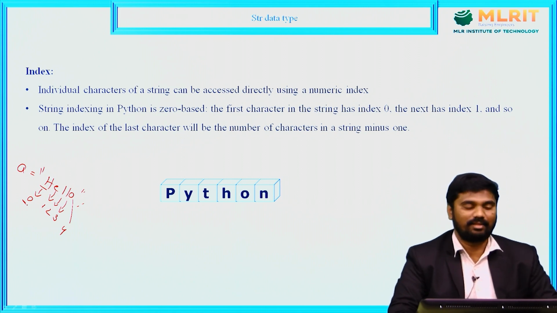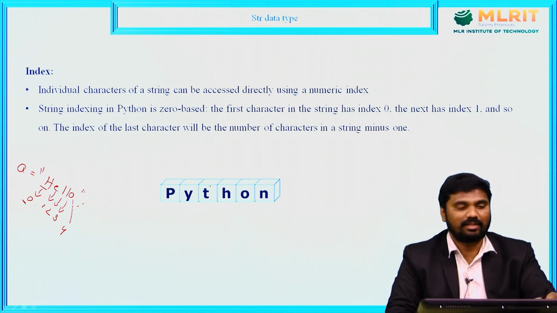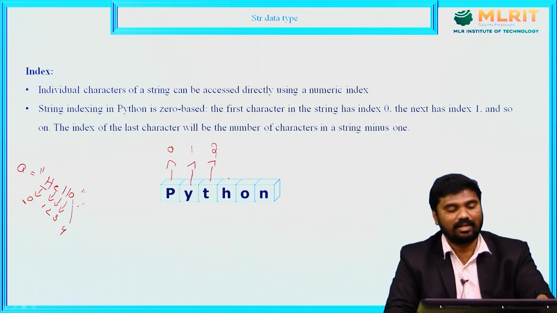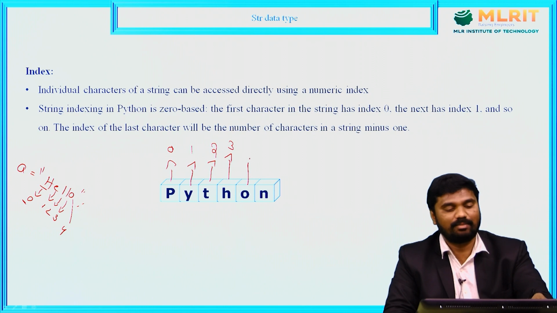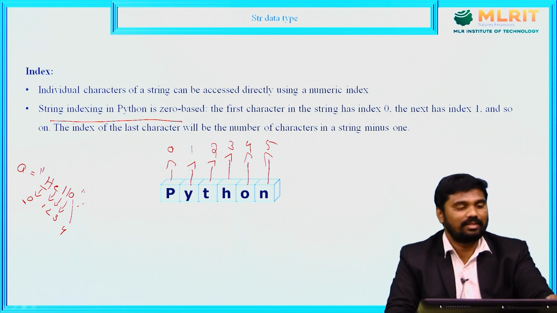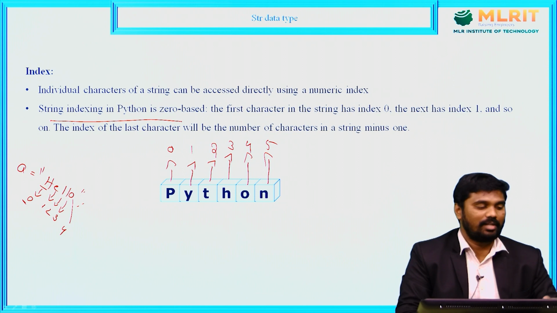Here Python is a string. In this string, P is at index 0, Y is at index 1, T is at index 2, H is at index 3, O is at index 4, and N is at index 5. By using this index, we can access individual characters. String indexing is 0-based, as we discussed: index numbers always start from 0.